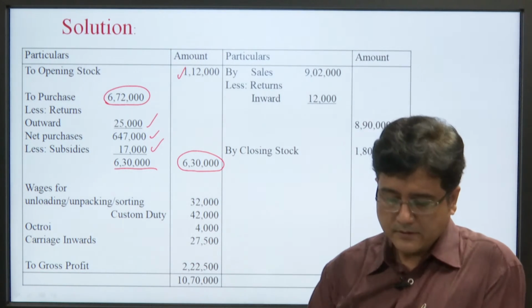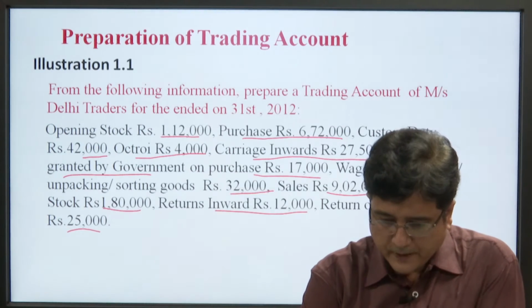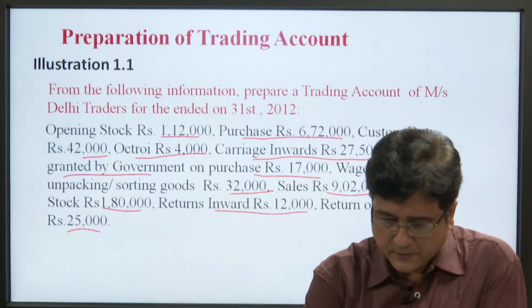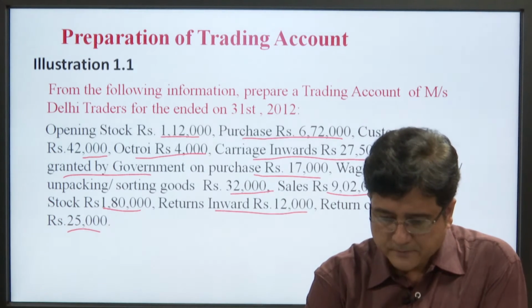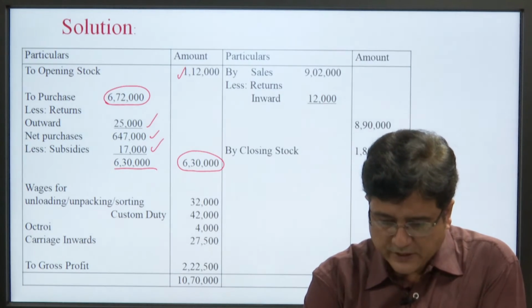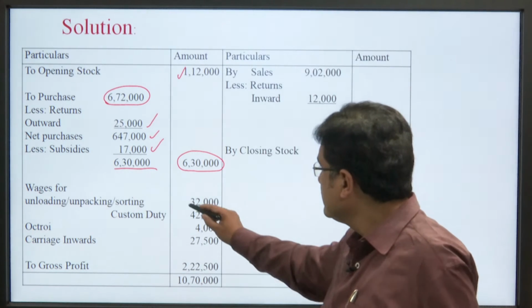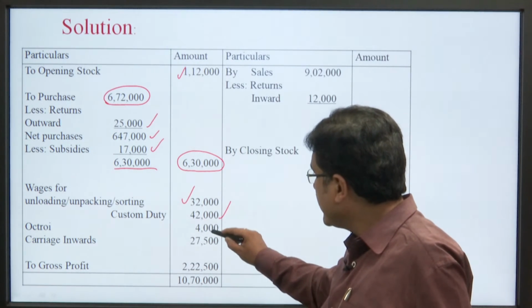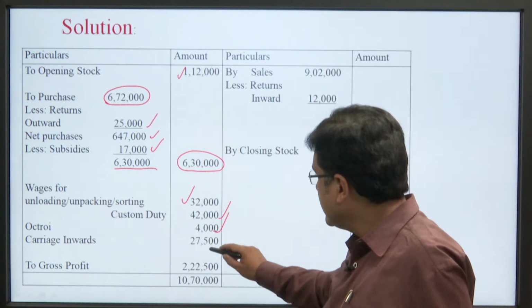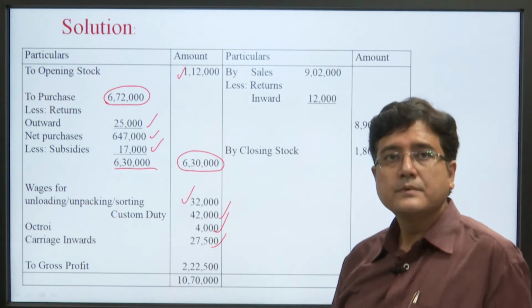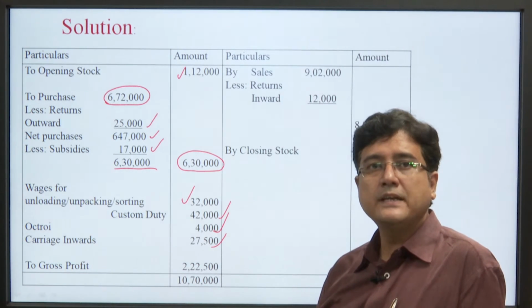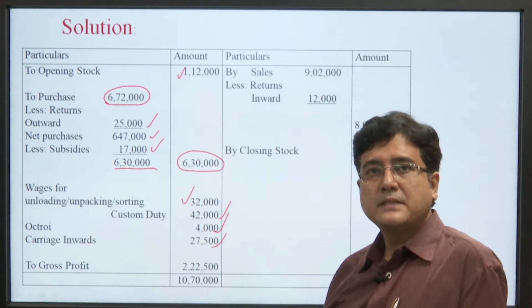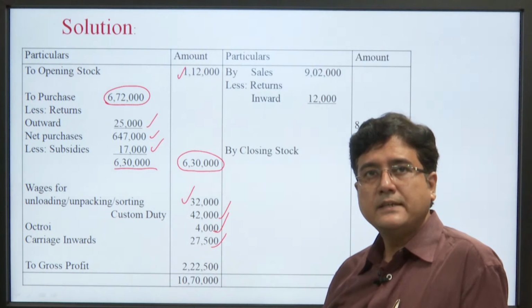Now, the other things are custom duty, octroi, wages. So, wages is 32,000, custom duty given, octroi given, carriage inward given. So, we put one by one all the expenses on the debit side or the left hand side.